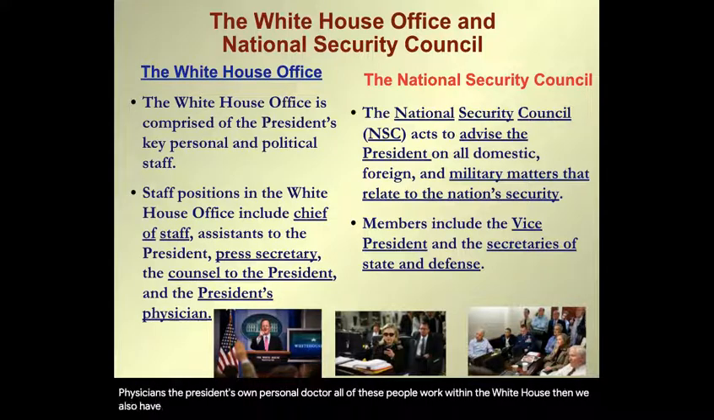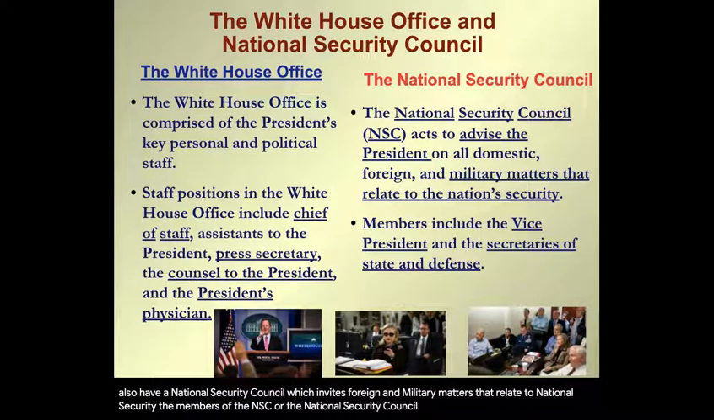Then we also have the National Security Council, which advises the president on all domestic, foreign, and military matters that relate to national security. The members of the NSC, or the National Security Council, include the Vice President, the Secretary of State, and the Secretary of Defense.